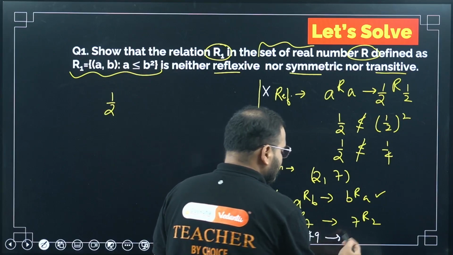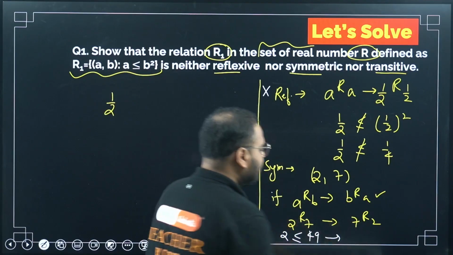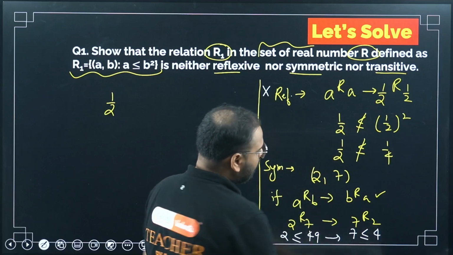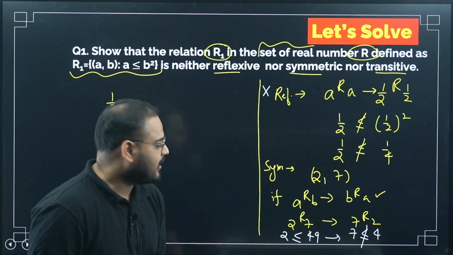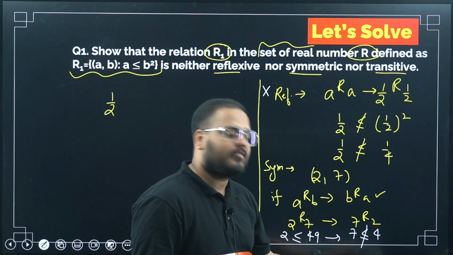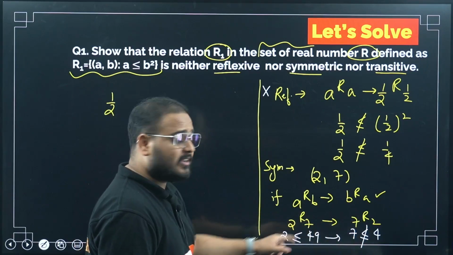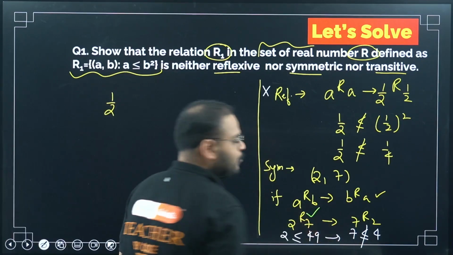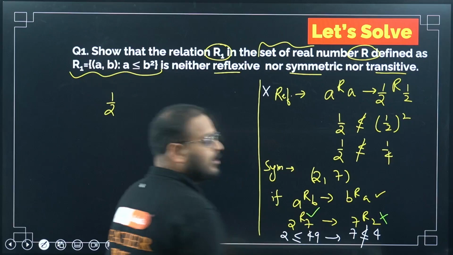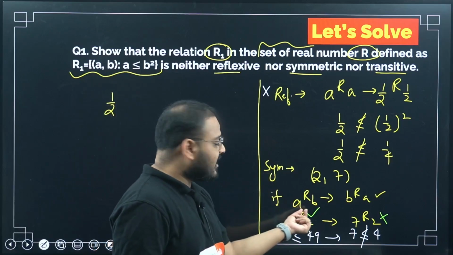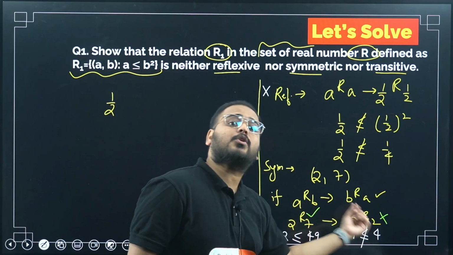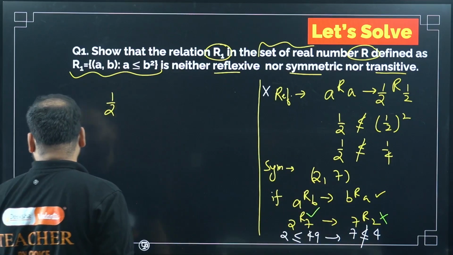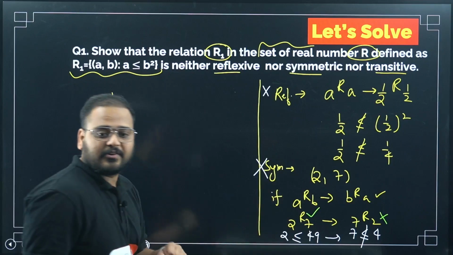Okay, what about this condition? 7 is less than equal to 2 square. How much is that? 4. Is it true? Not true. 2 is less than 49, but 7 is not less than 4. It means 2 R 7 is still true, but 7 R 2 is not true. But the symmetric relation says that if A R B is true, then B R A also has to be true. Then in this condition we can say it will not be symmetric.